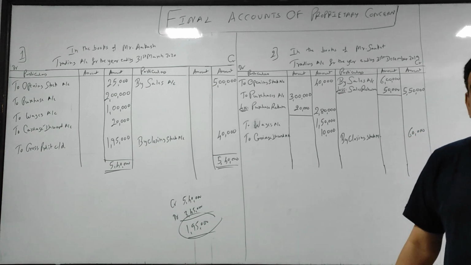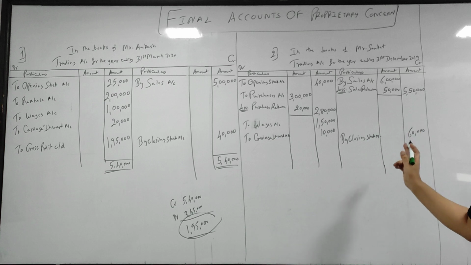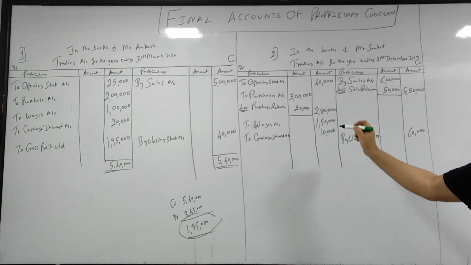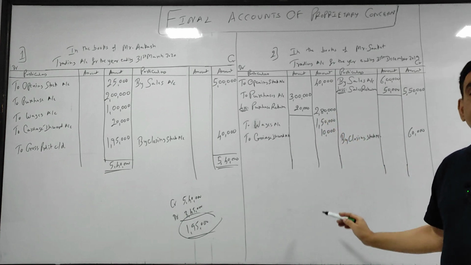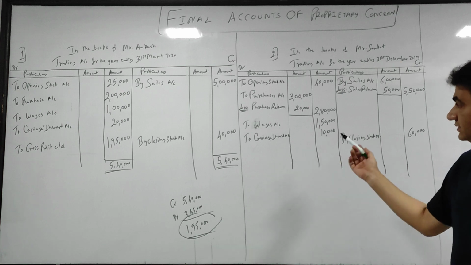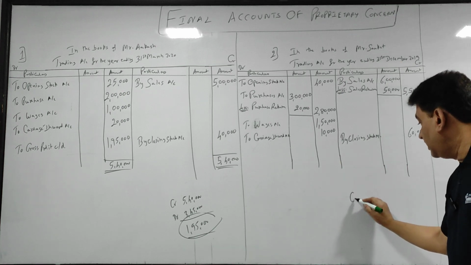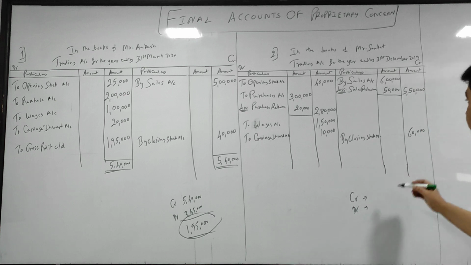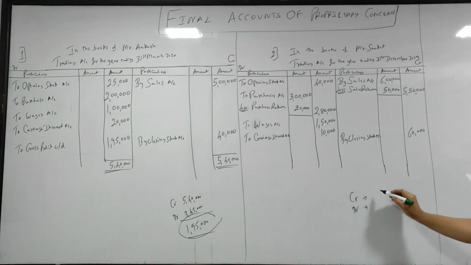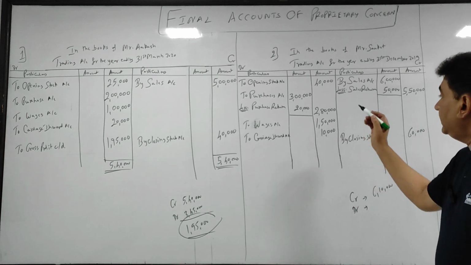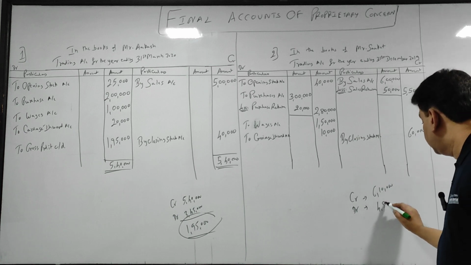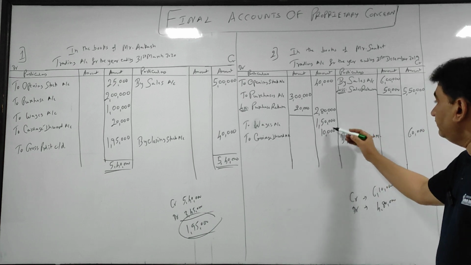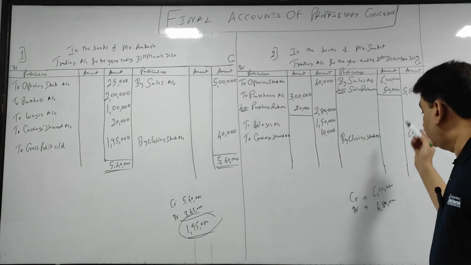Got it, guys? So as compared to the previous sum, the only point was purchase return and sales return. So you followed, why do we make two columns? Because of this only. Got it, guys? That's it. Now the rest is normal. Let's see the total of debit and credit. Credit 5,50 plus 60, 6,10. Debit 40 and 80, 1,20, 1,20 and 1,50, 2,70, 2,80. Let me check once again. 1,60, 2,40, 4,40, 4,80. Yeah.